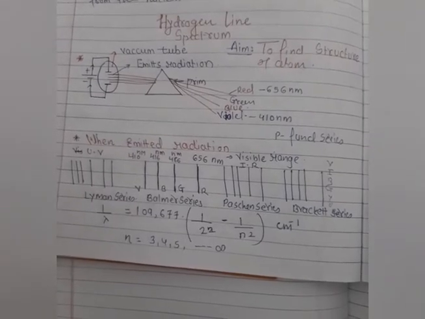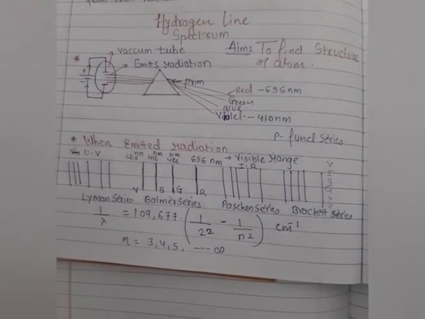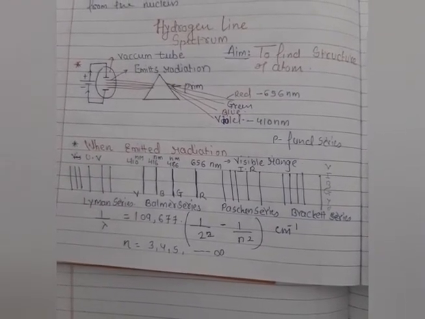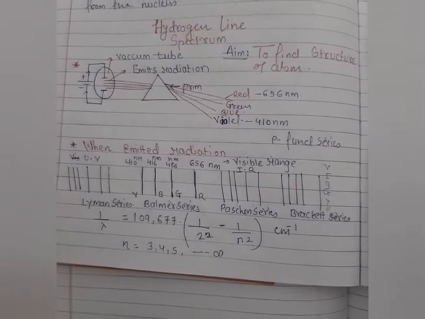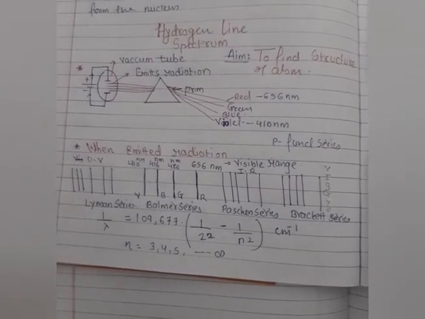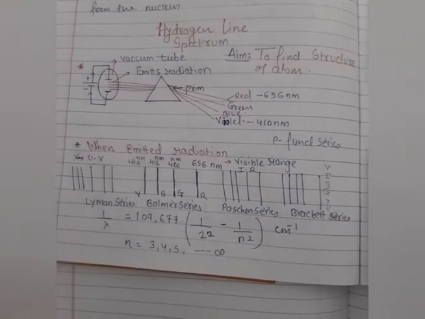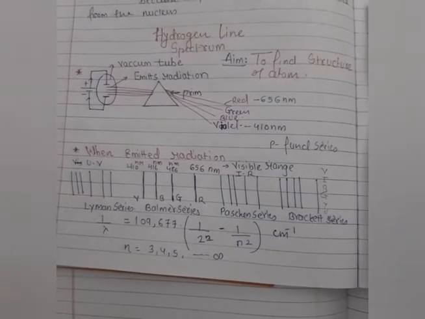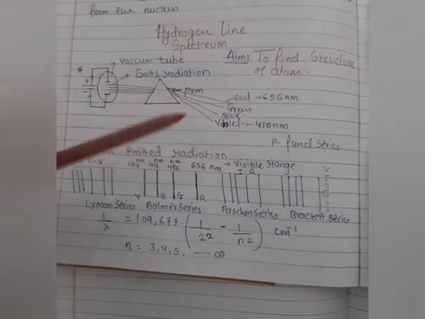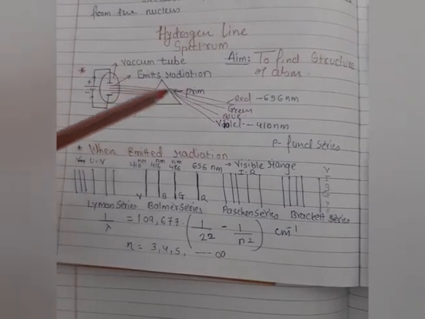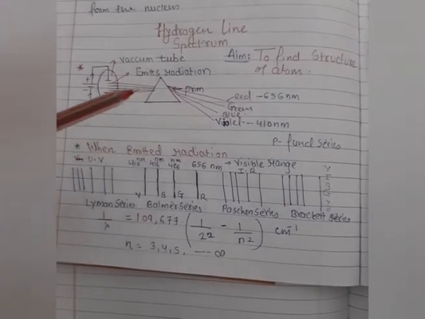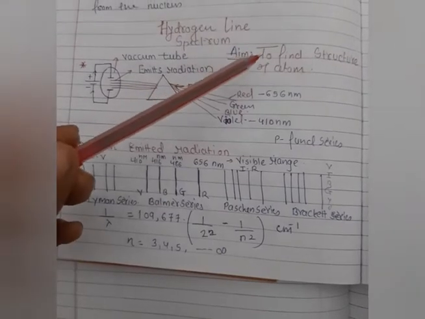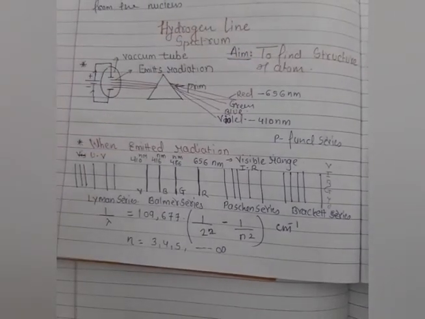Yes students, because as you know very well, our chapter name is Structure of Atom and Nuclei. So initially I will first deal with atoms, then we will go to the nuclear topic. With the help of this hydrogen spectrum experiment, scientists found the structure of the atom.